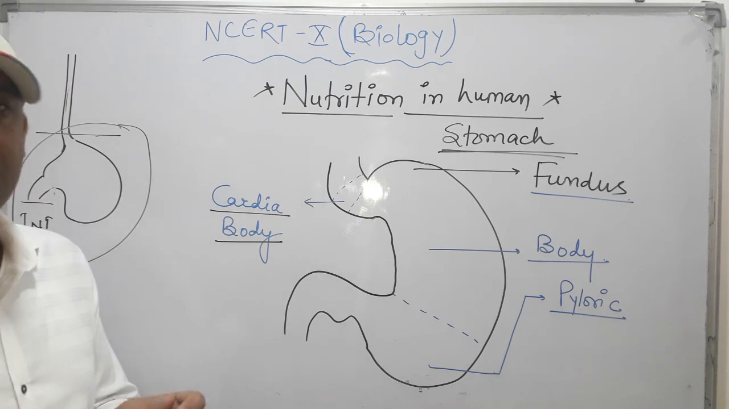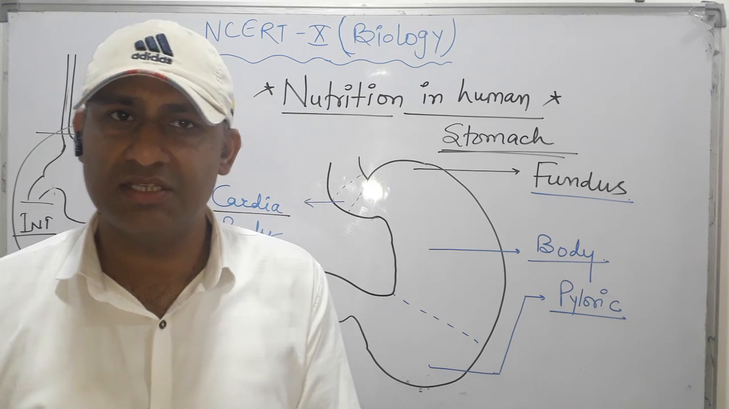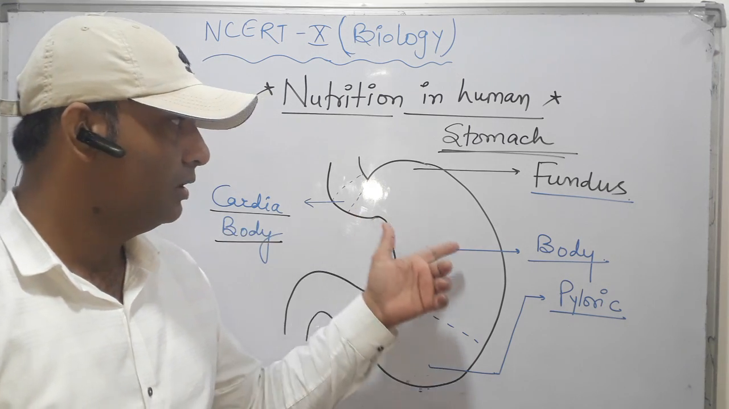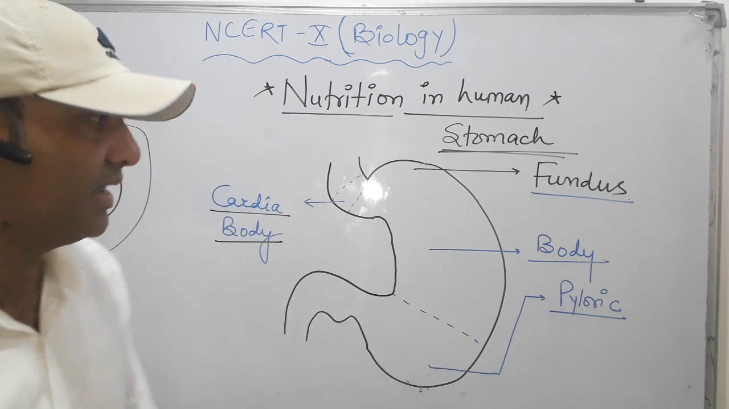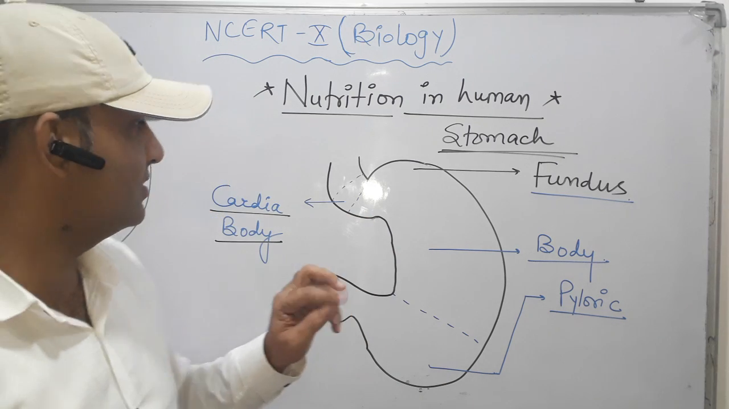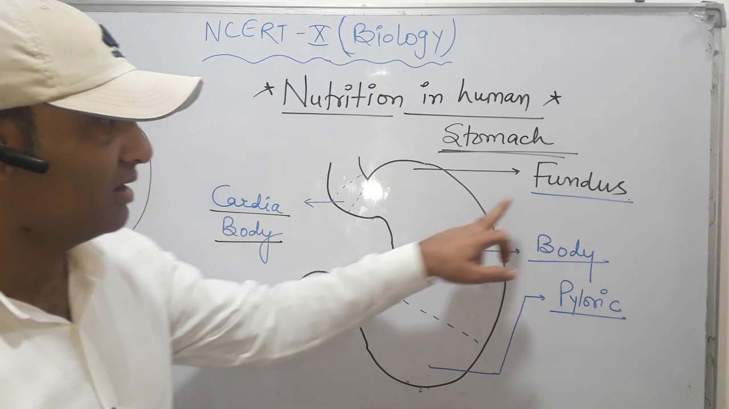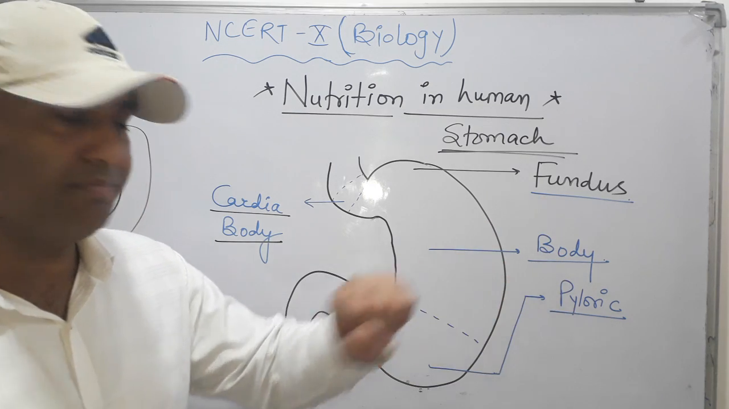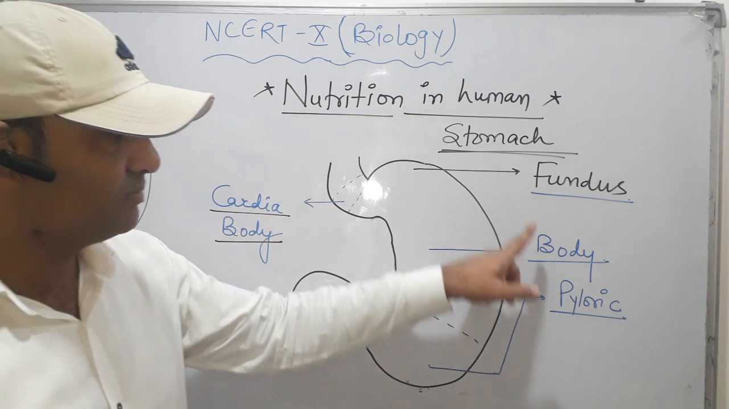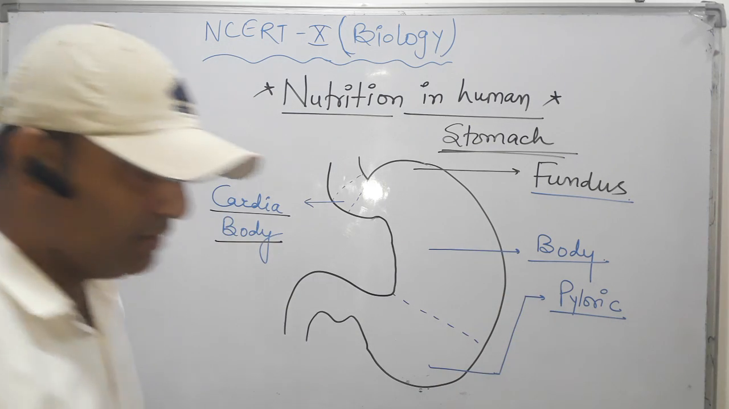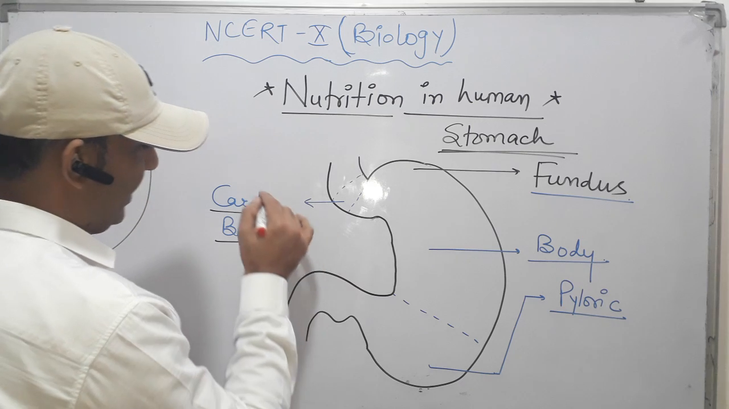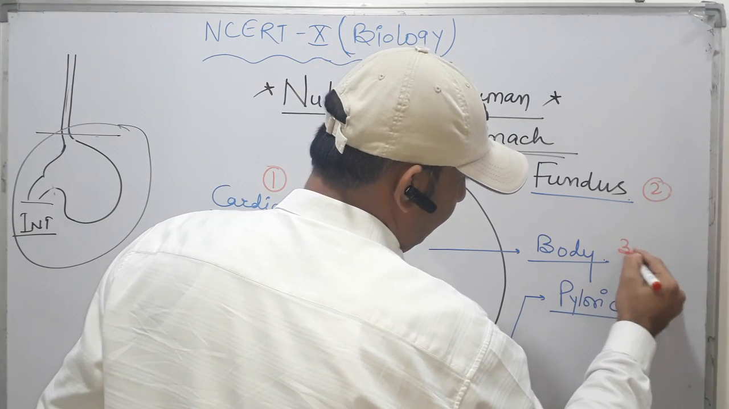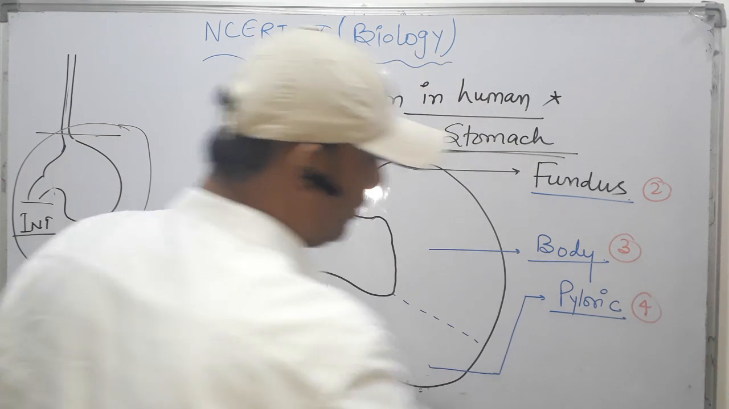So first of all, the stomach is just after the esophagus and just before the intestine. This bag-like or sac-like structure is called the stomach. The stomach consists of four main parts. First is the cardiac, after that the fundus, the third part is the body, and the fourth is the pyloric. So cardiac, fundus, body and pyloric are the four different parts.